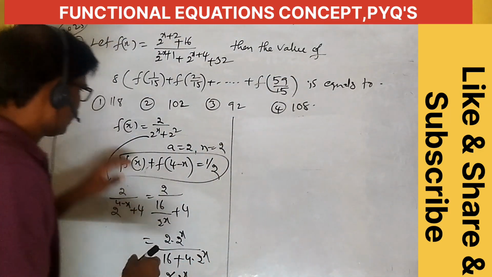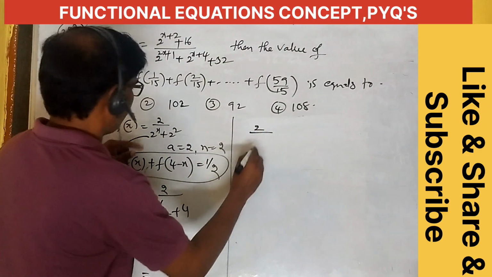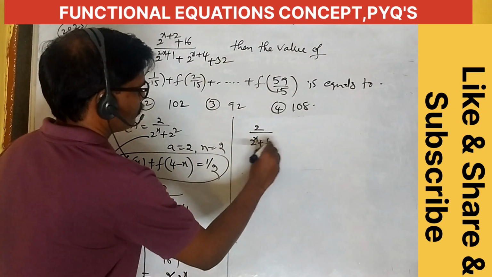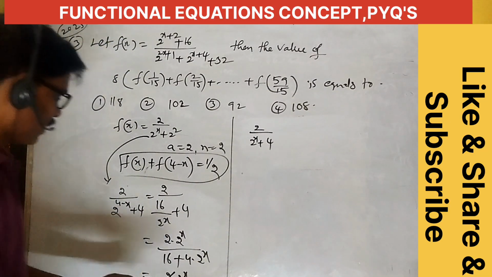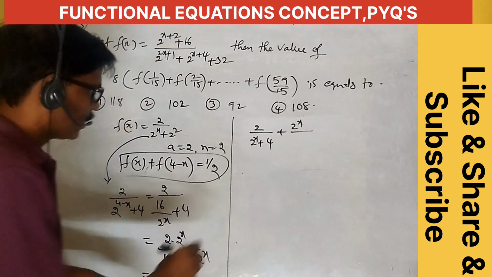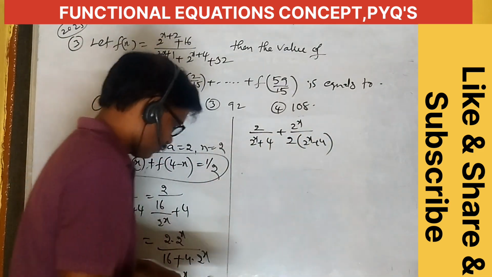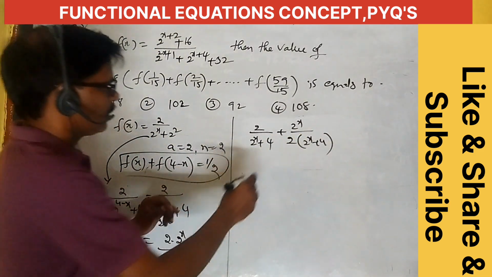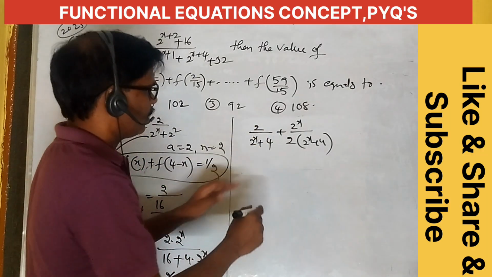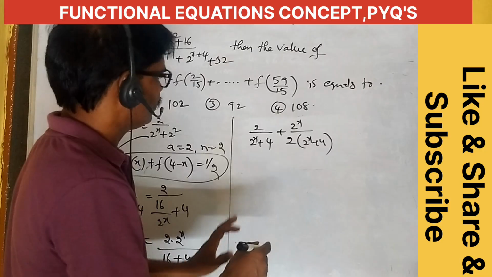Okay, first, what is the f of x function? f of x is equal to 2 power x by 2 power x plus 4. What is the remaining value? f of 4 minus x is equal to 2 power 4 minus x by 2 power 4 minus x plus 4. Okay, what is the common here?